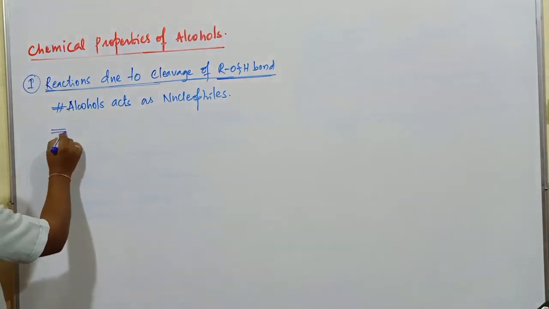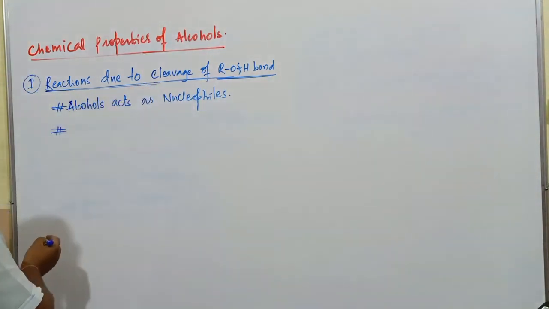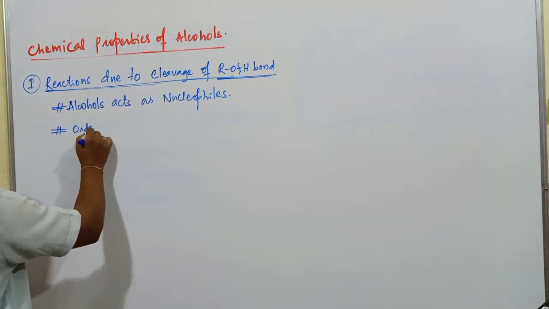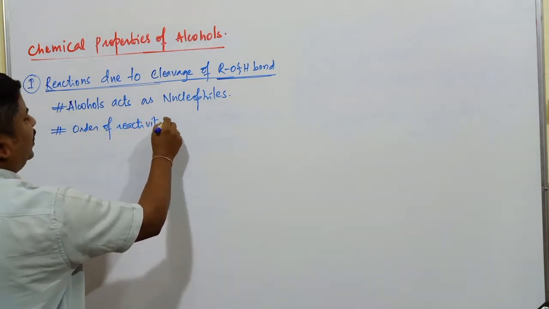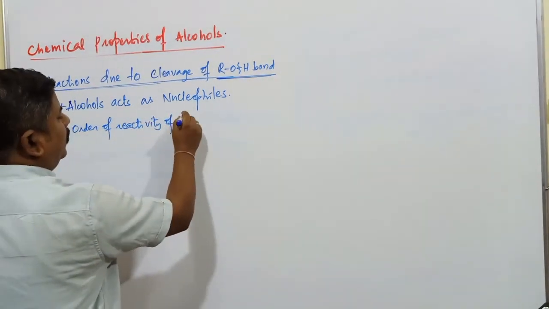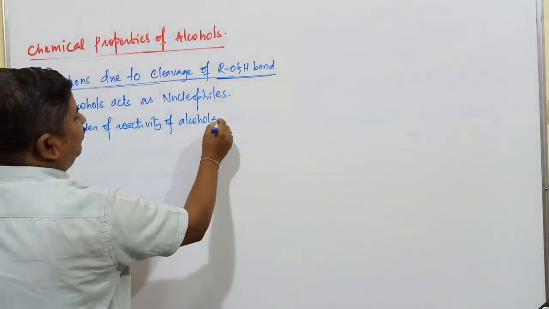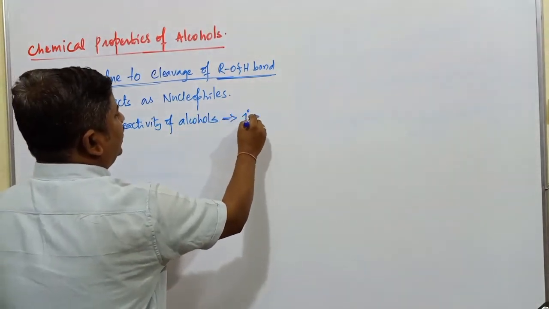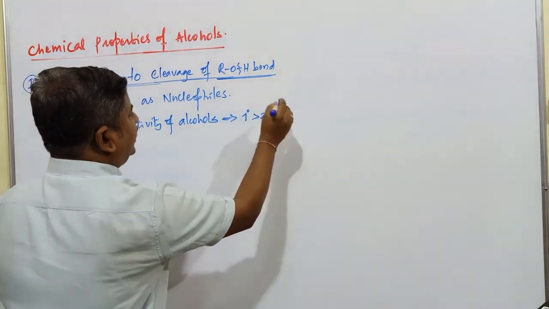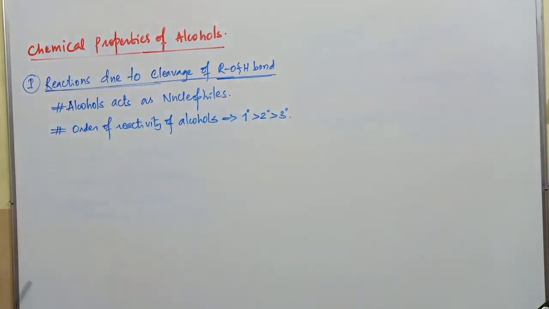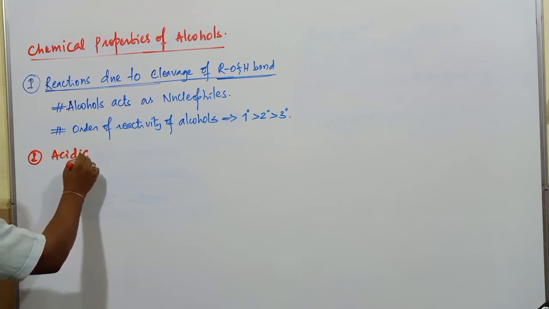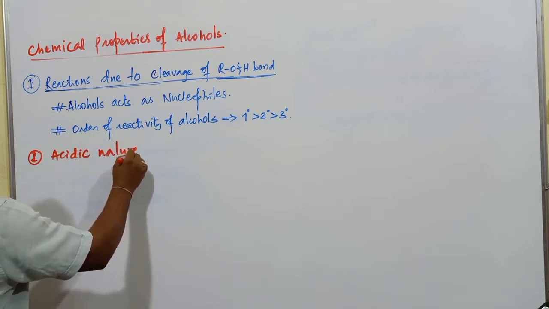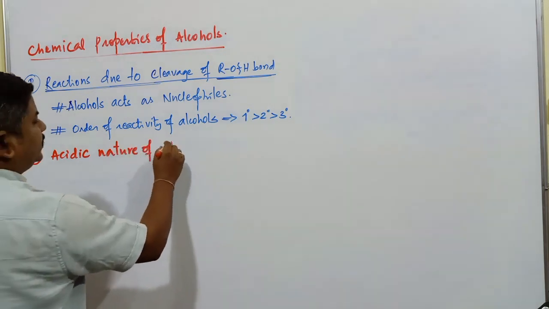And in this particular case, in case of cleavage of the OH bond, order of reactivity of alcohols. What is the order of reactivity of alcohols? This is 1 degree greater than 2 degree greater than what? 3 degrees. In these reactions, first one, that is acidic nature of alcohols. First reaction is what? Acidic nature of alcohols.